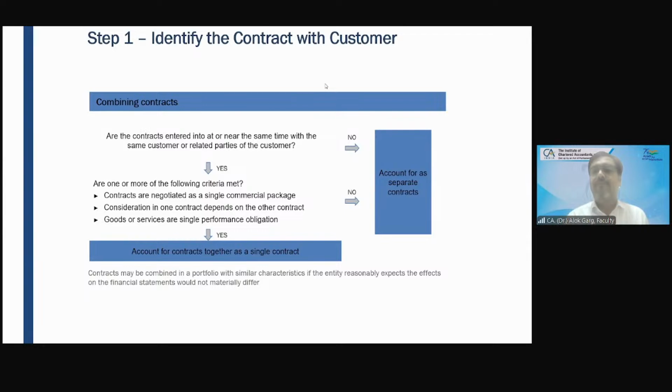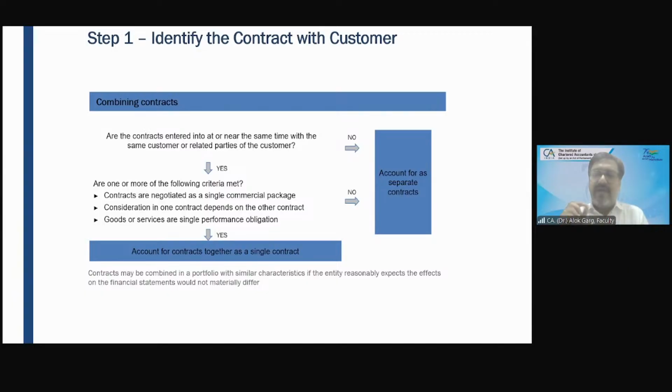Friends, now in the first step of identifying the contract with the customer, there are two concepts: combination of contracts and separation of contracts. So when will the contract be qualified as a separate contract and when will the contracts be combined? When the contracts are combined, what does it mean? Suppose there are two contracts, and from the perspective of revenue recognition, they are combined.